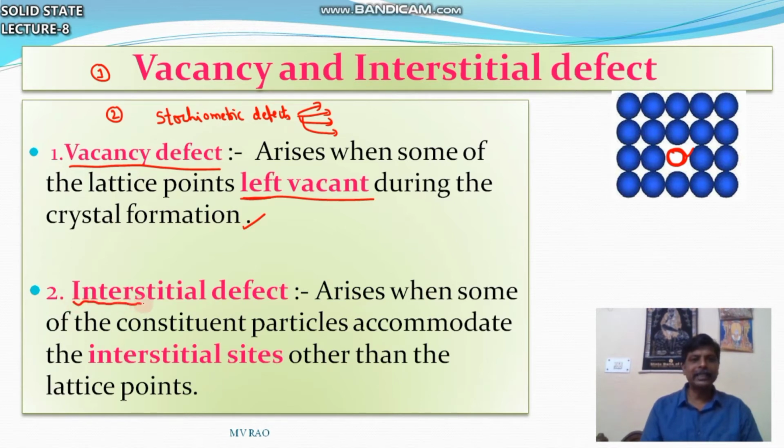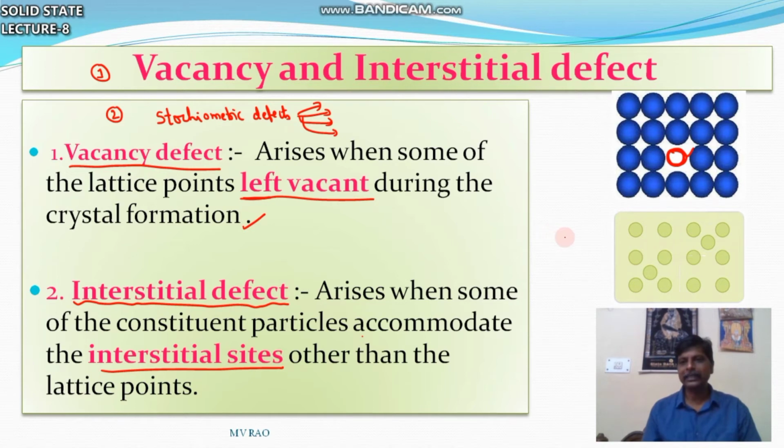Next, interstitial defect. Interstitial defect arises when some of the constituent particles accommodate the interstitial sites other than the lattice points. You can see here, these are the lattice points. 12 lattice points are there in this particular example.